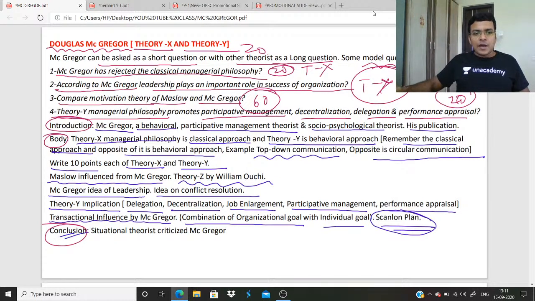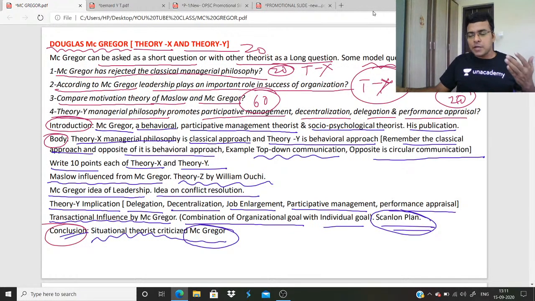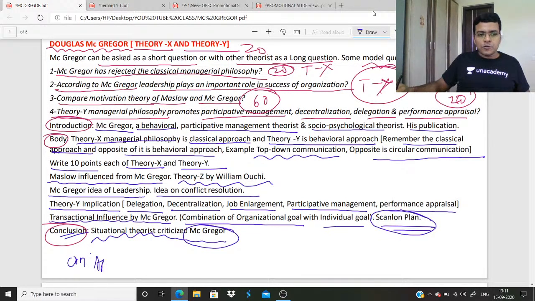In conclusion, you can write that situational theorists have criticized McGregor. They said that depending upon the scenario, situation, education of employee, skill of employee, a theory X manager also becomes successful. It is not that theory Y will always be successful. So it is criticism and contemporary approach.